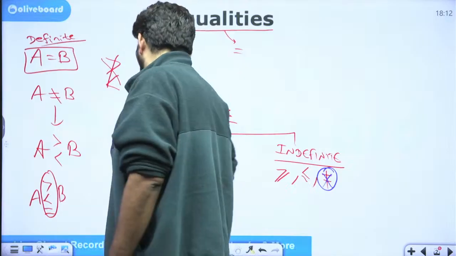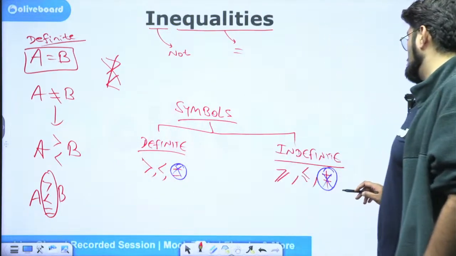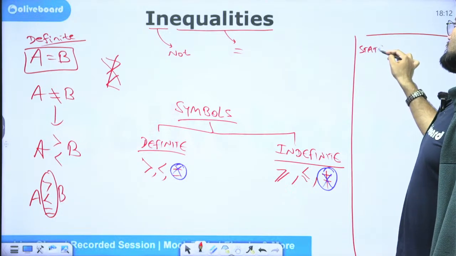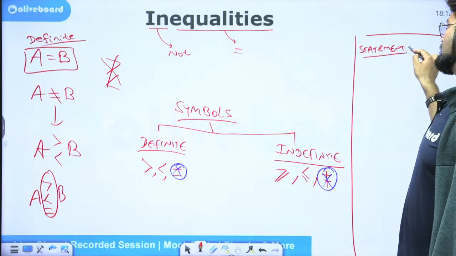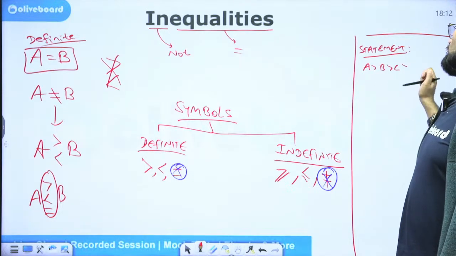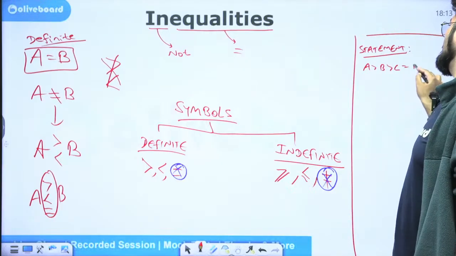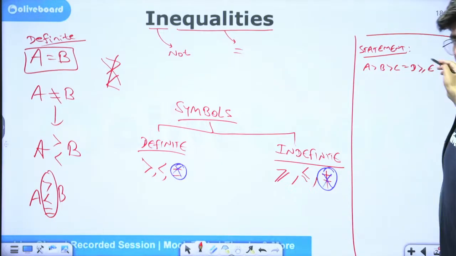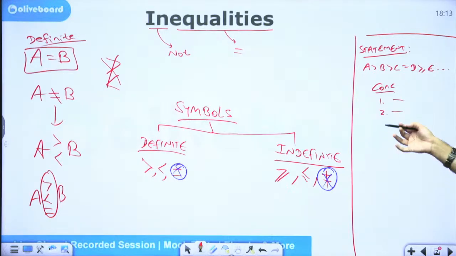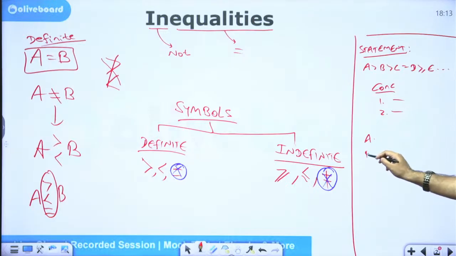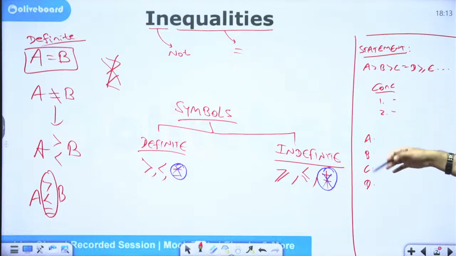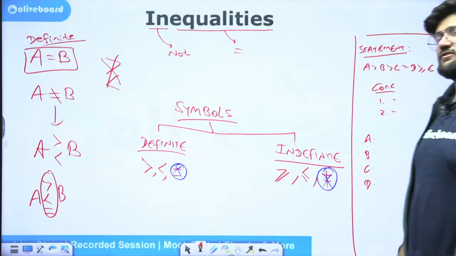These are the basics. How is the question presented in front of you? What they will do is give you a statement, an expression, which will be a long expression. Something like this: A is greater than... And there will be some conclusions, three, four, any number of conclusions. There will be options to choose from: only one follows, only two follow, both follow, none follow, either or follow, etc. That is how questions are normally presented to you.